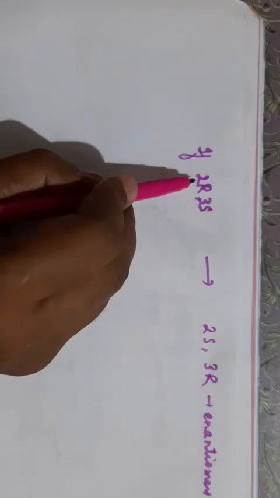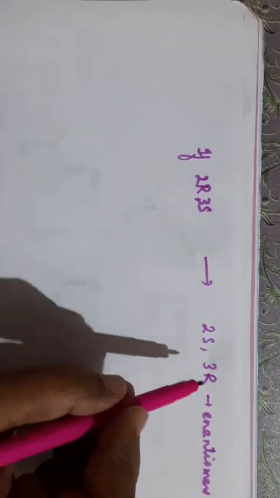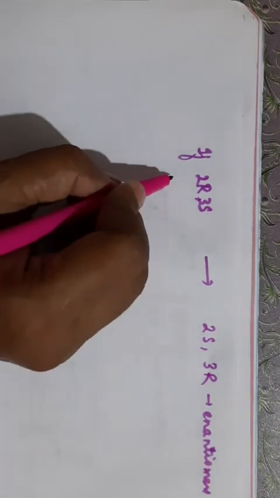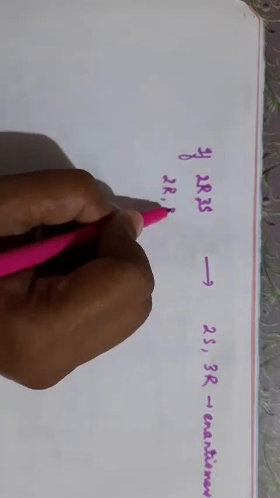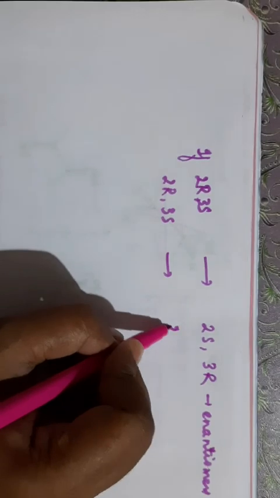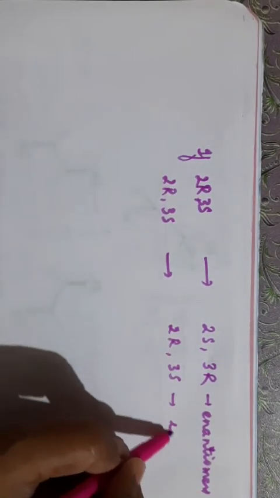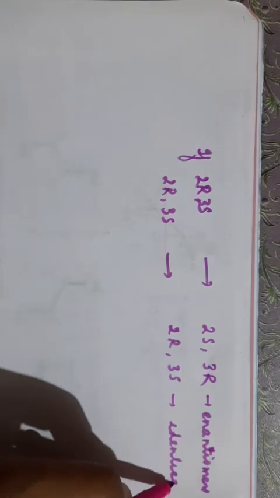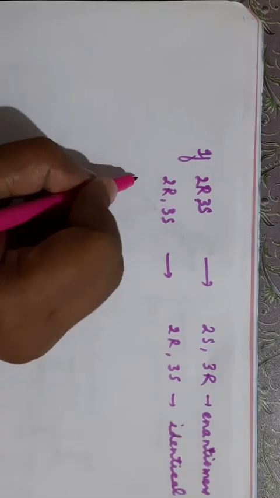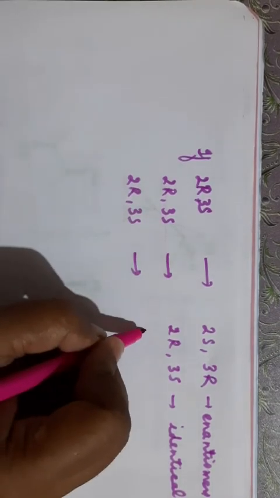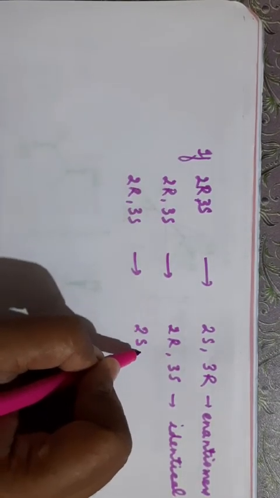If R is changing to S and S is changing to R, they will be related to each other as enantiomers. If 2R and 3S remain as such, R on 2 and S on 3, if there is no change in it, then they will be identical molecules. Clear? If 2R and 3S changes to 2S